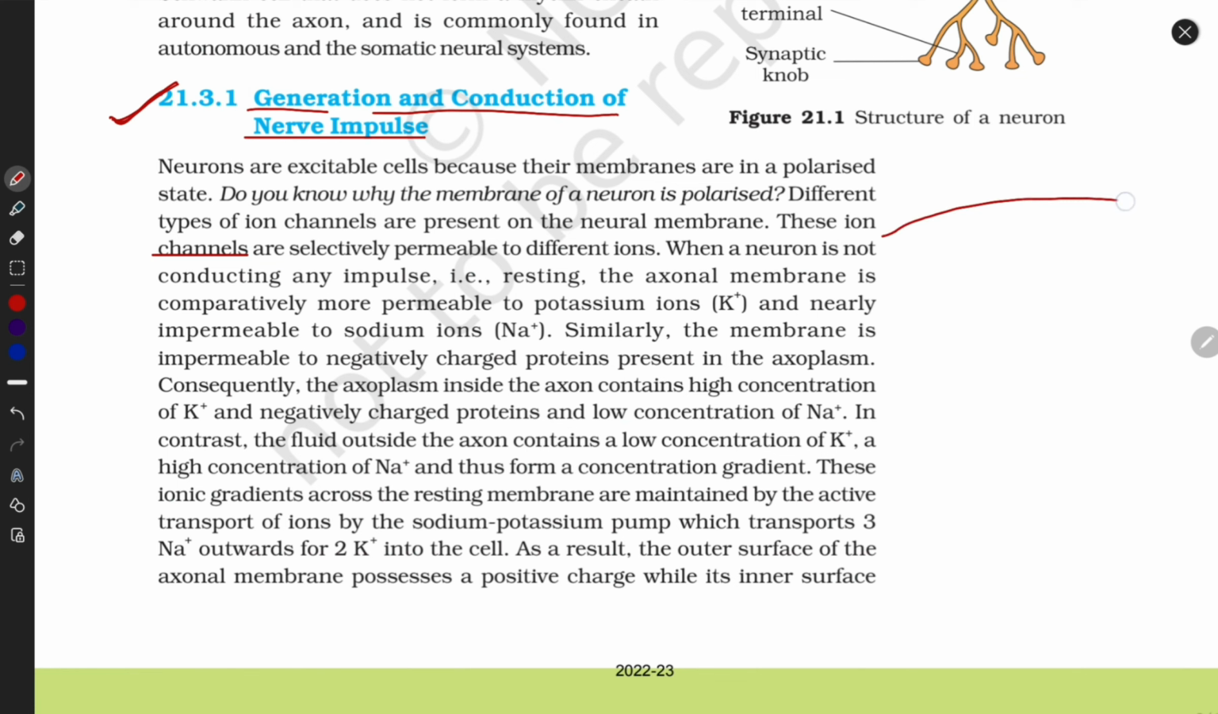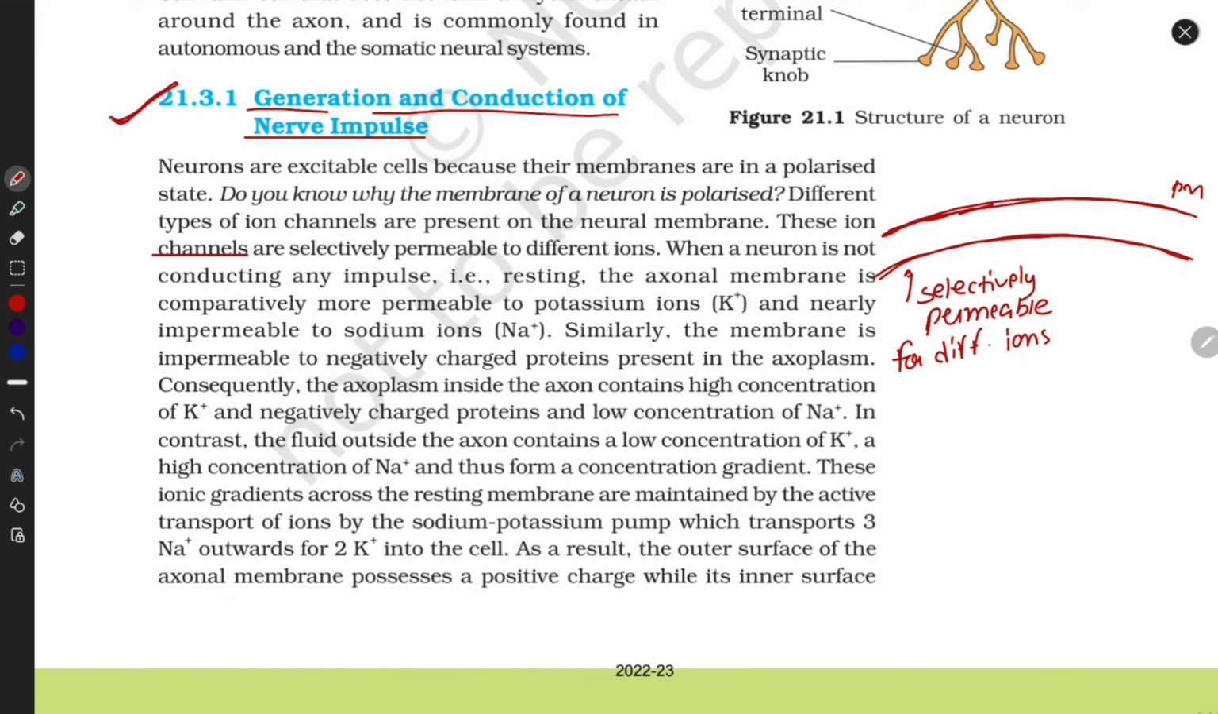We all know that every cell is covered with its cell membrane. We call it the cell membrane, or plasma membrane. This plasma membrane has a special feature: it is selectively permeable for different ions. It may be molecules, it may be proteins, and it may be compounds.